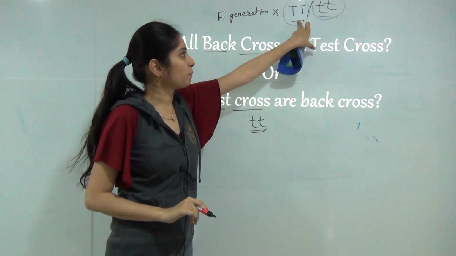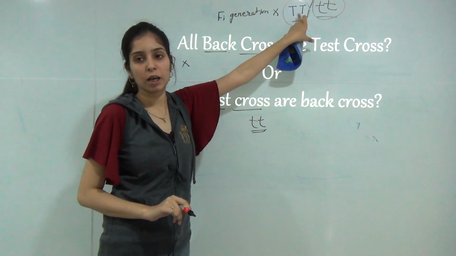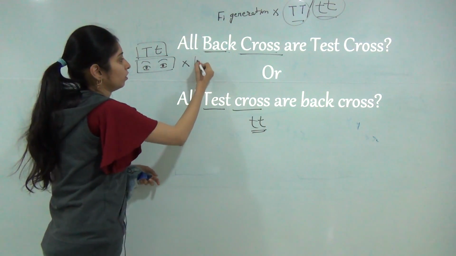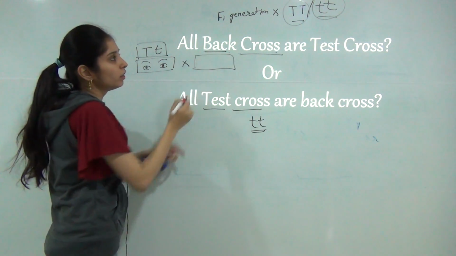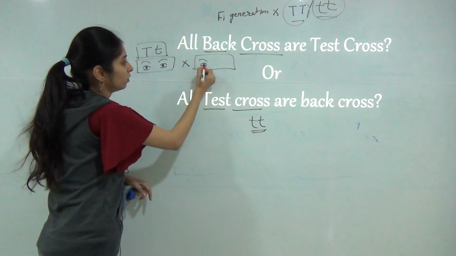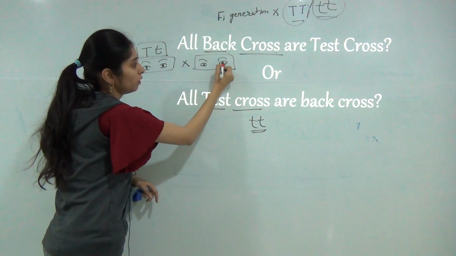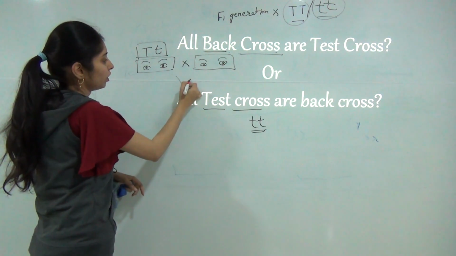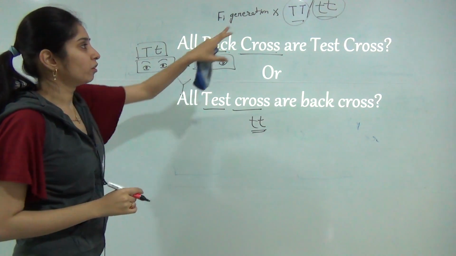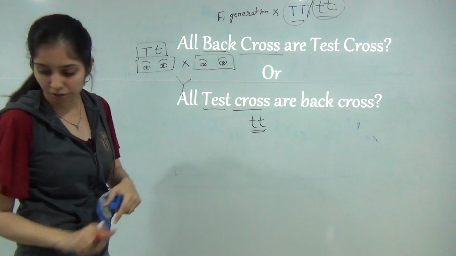So when we cross it with the homozygous dominant trait, these will be black eyes. So in the F1 generation, all eyes will be black. When we cross it with the small recessive trait,